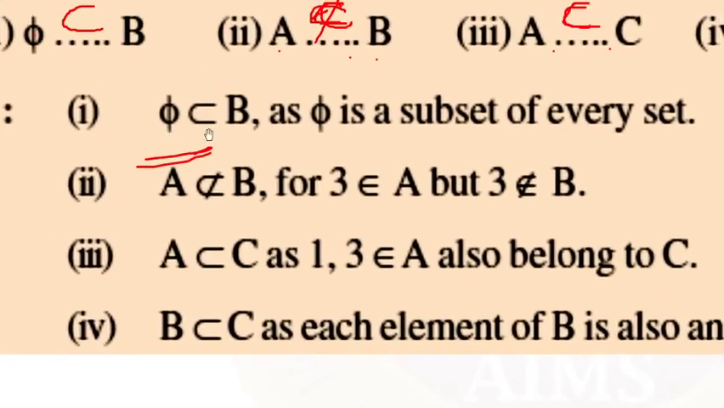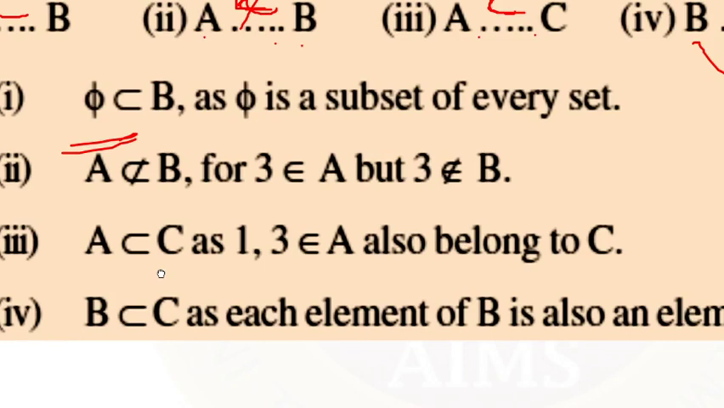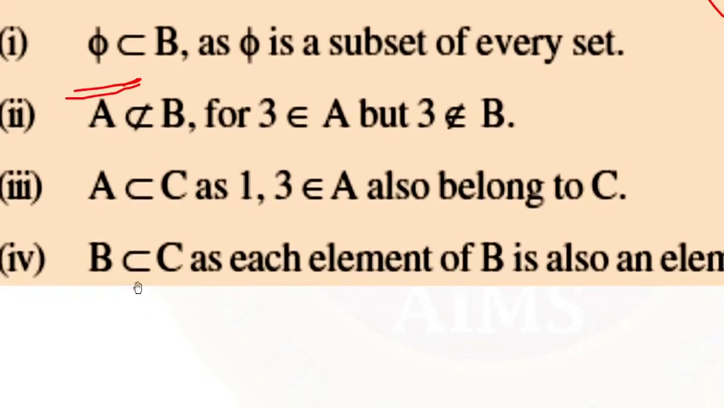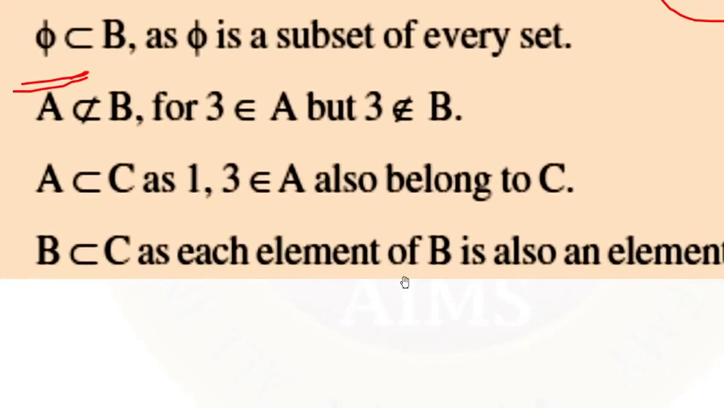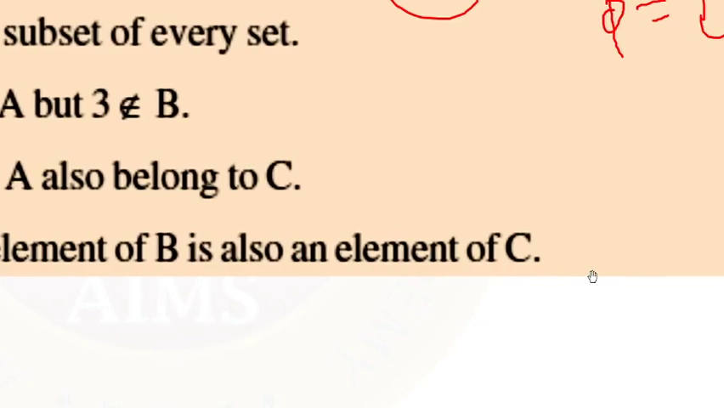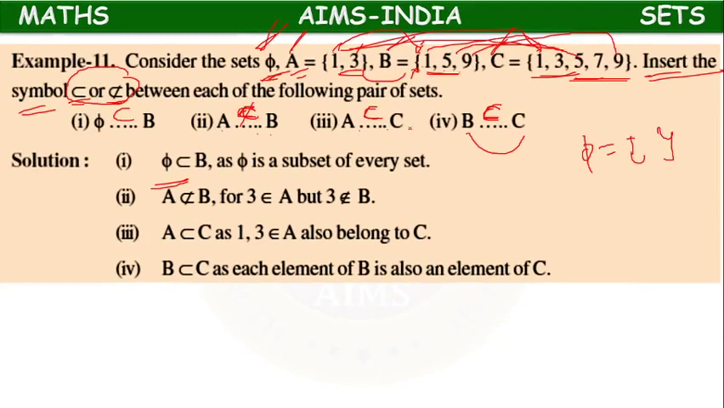So phi is a subset of B, because phi is a subset of every set. A is not a subset of B, because 3 belongs to A, but 3 does not belong to B. A is a subset of C because 1, 3 belong to A, and they also belong to C. B is a subset of C because each element of B is also an element of C.